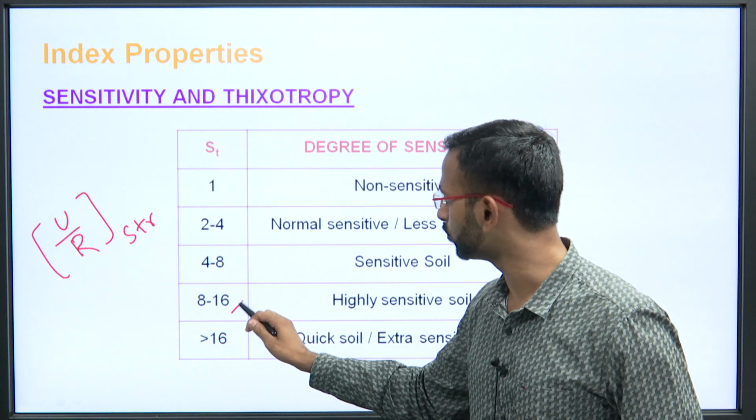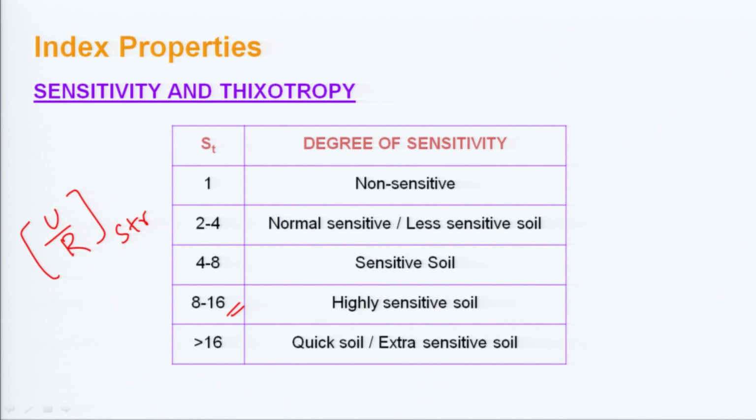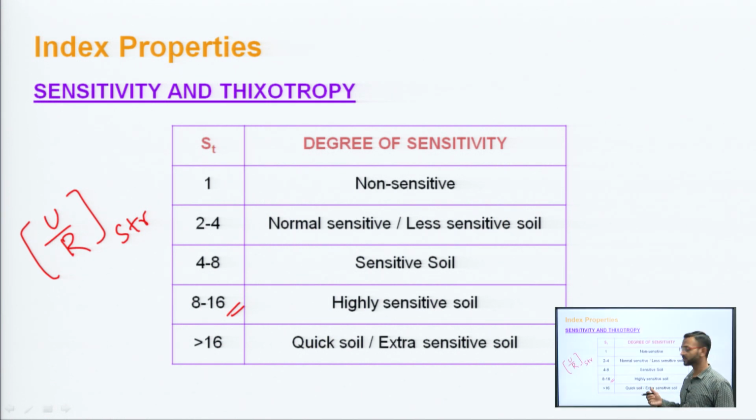So if the ratio is more, what will happen? It will be highly sensitive soil for 8 to 16. For greater than 16, it will be quicksand or extra sensitive soil. If the value is equal to 1, it is non-sensitive. If the value is between 2 and 4, it is normal or less sensitive. If it is 4 to 8, it is termed as sensitive soil.